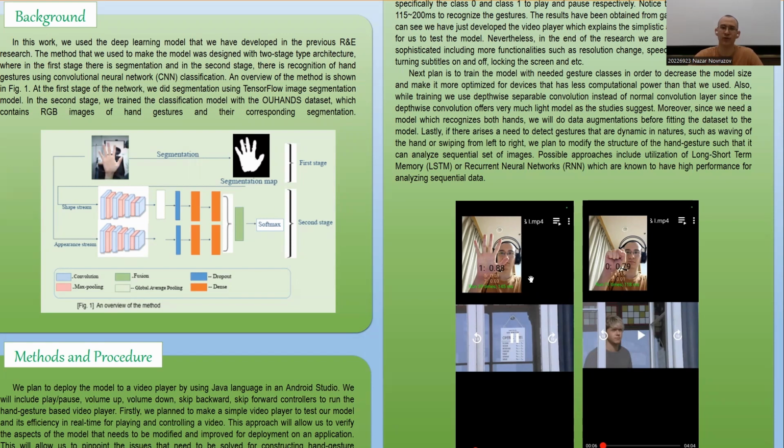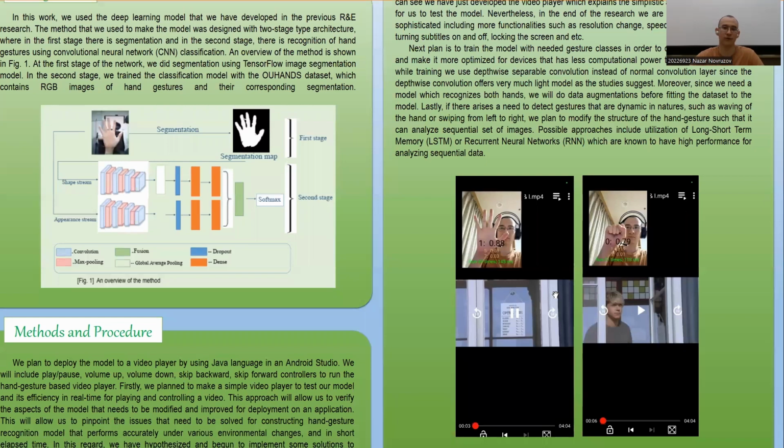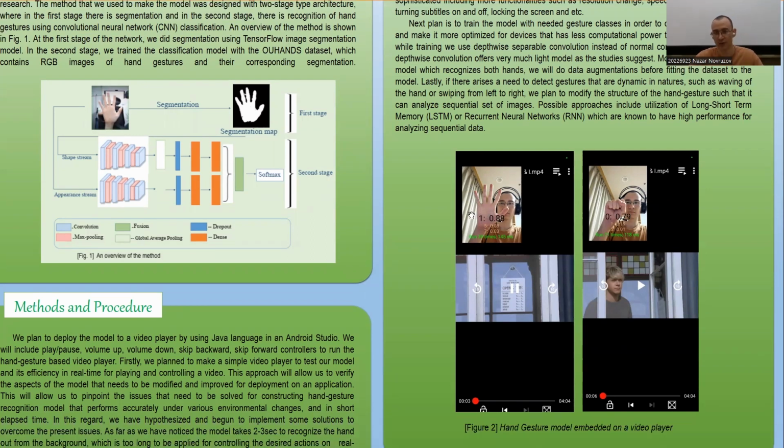Our next plan is to train the model with only the needed gesture classes in order to decrease the model size and make it more optimized for devices that have less computational power than what we used. Also, while training, we thought we should use depthwise separable convolution instead of the normal convolution layer, since depthwise convolution offers a much lighter model, as studies and research suggest, and we will include that in our report. Moreover, since we need a model which recognizes both hands, we will do augmentation before fitting the dataset to the model, like I said before.